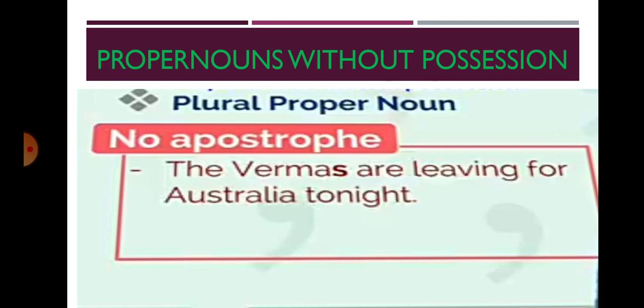Then, proper nouns without possession: no apostrophe. We do not need to use an apostrophe there. For example, the Vermas are leaving for Australia tonight. Here, Vermas, we do not use an apostrophe because Vermas here refers to the family, not a particular person.